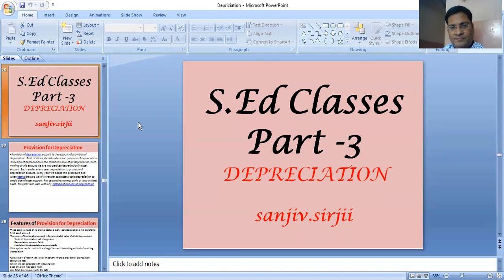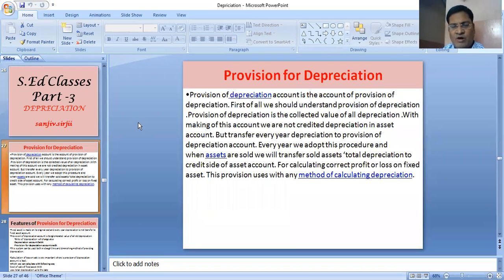Third part. Here also we will learn about straight line method only, but we will be learning about provision for depreciation instead of depreciation. Let's understand what is the meaning of provision for depreciation. Provision for depreciation account is the account of provision of depreciation. First of all, we should understand provision of depreciation.